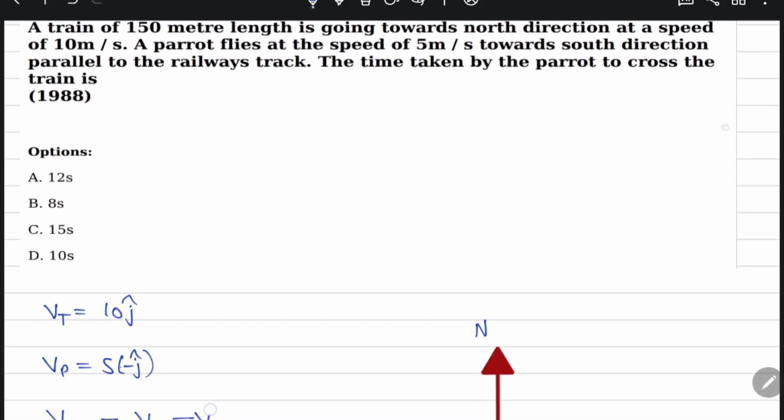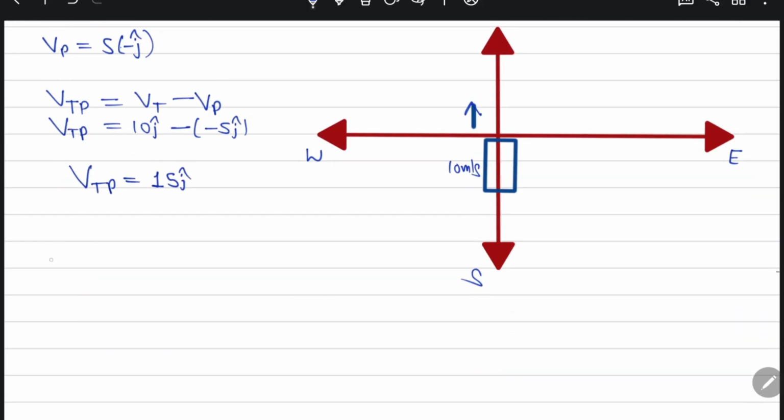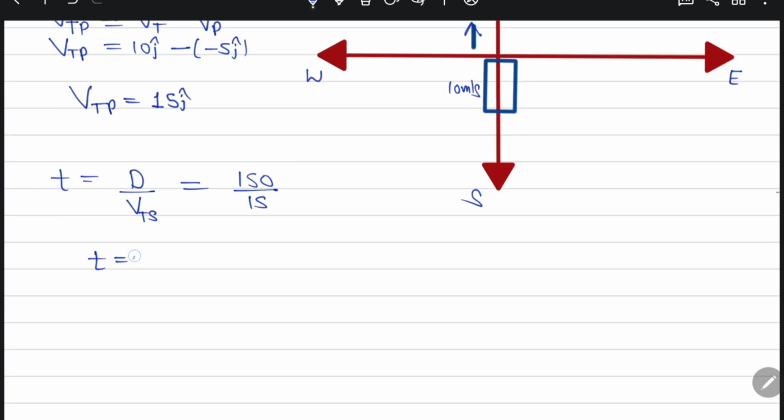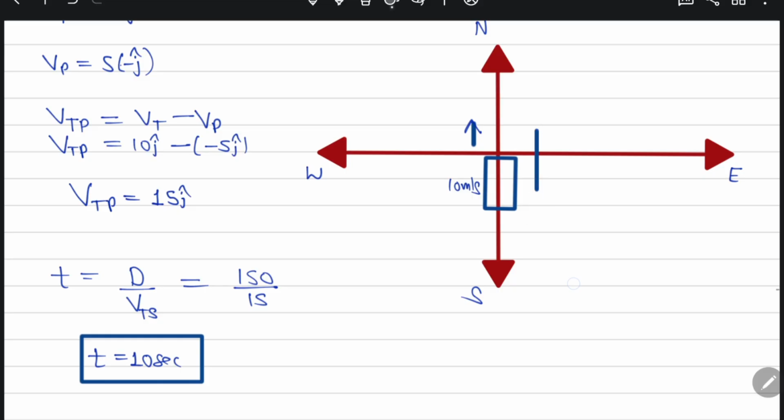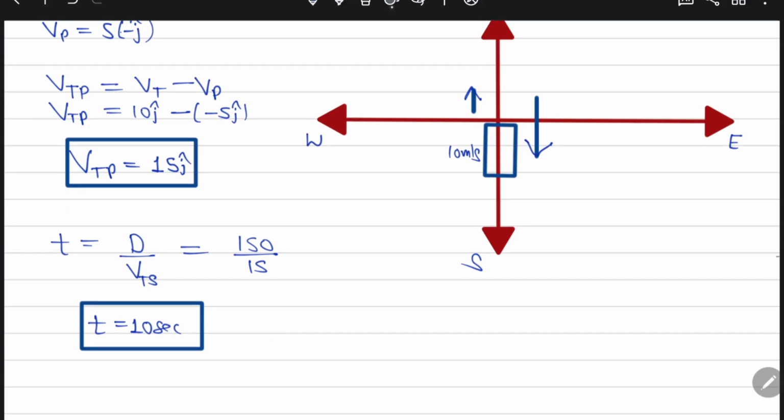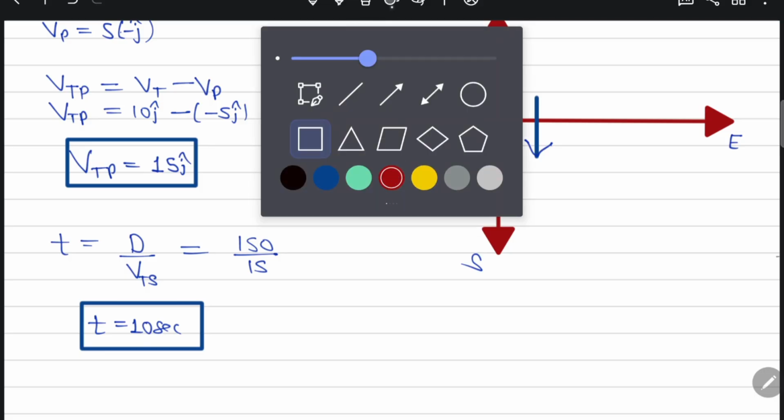And then they are asking the time taken by the parrot to cross the train. Means time taken is equal to distance by speed. So the distance is 150 meter divided by 15. So the time taken is 10 seconds. Understand now? We apply the relative velocity concept. The parrot is moving in this direction. So we first find the relative velocity of train with respect to parrot, and after that we apply the relative velocity concept.